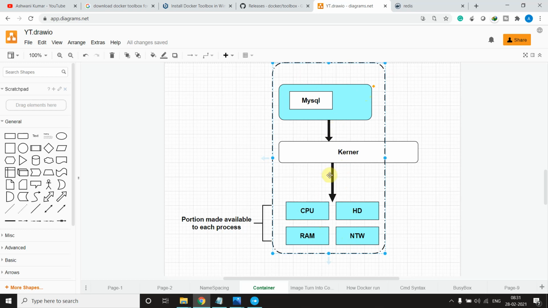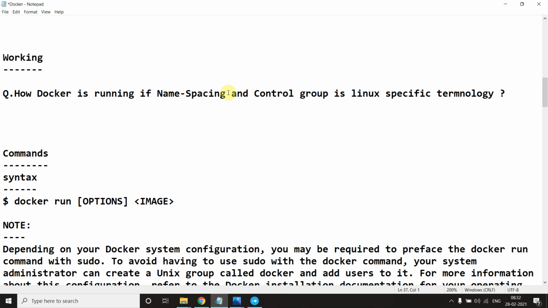With the help of the kernel, it allows you to interact with the system. Okay, because what is a container? A container is an isolated thing. Okay, it will run with the help of the image. Okay, and it will just take some space in your memory and in your hard disk. Okay, yeah. Now come to the next topic, how it's working: namespacing.